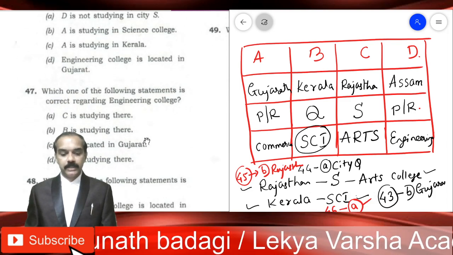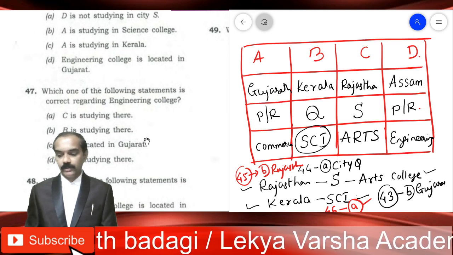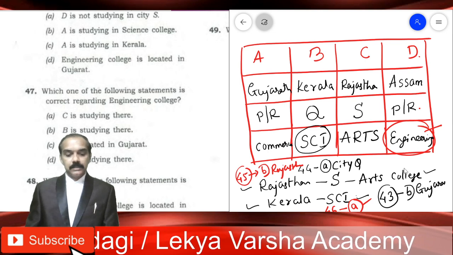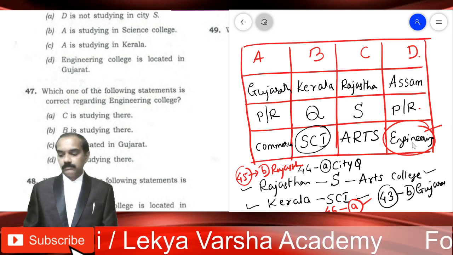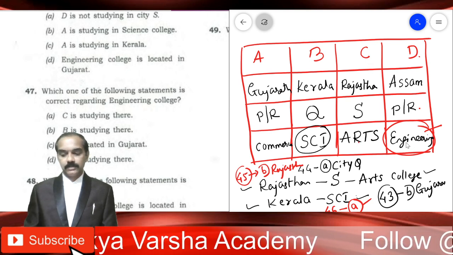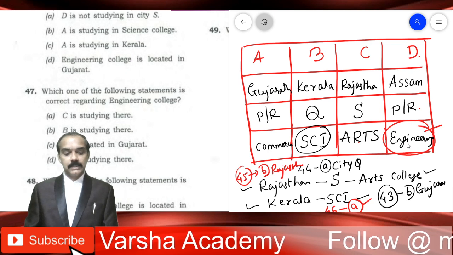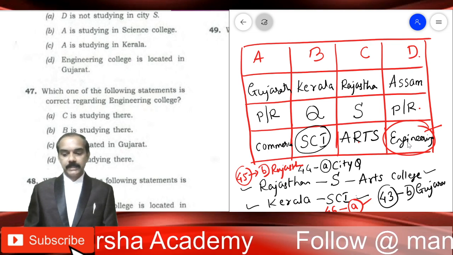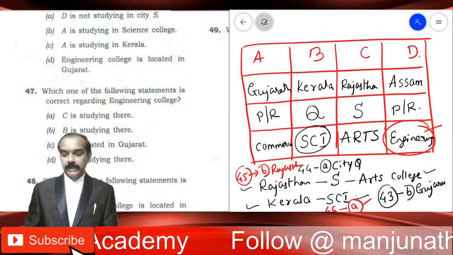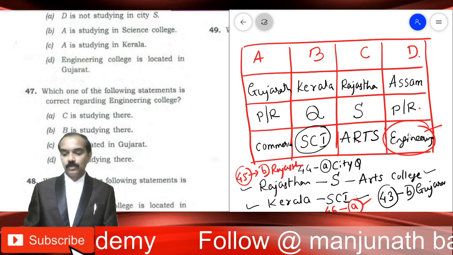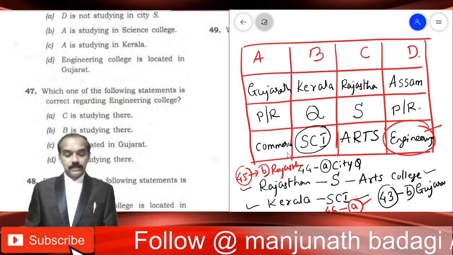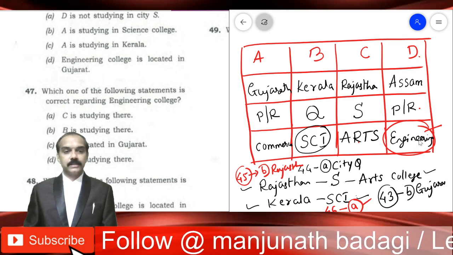Which one of the following statements is correct regarding engineering college? Concentrate only on engineering college. Here is an engineering college. C is studying there. No. C is studying in arts college. C is not studying in engineering college. That's wrong. Second option, B is studying there. No, B is studying in science college. Third option, engineering college is located in Gujarat. No. Commerce college is located in Gujarat. Last option, D is studying there. Of course, D is studying in engineering college.